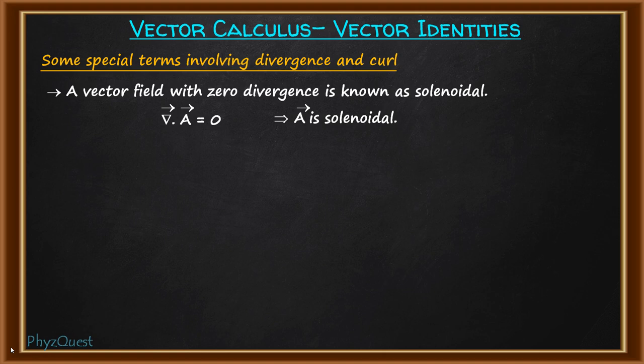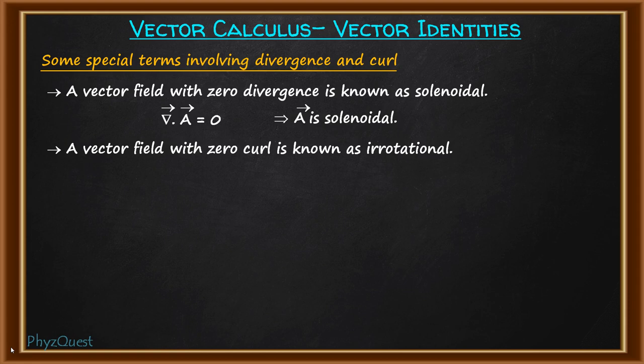Now let's talk about the curl. Curl means rotation. A vector field with 0 curl is known as irrotational. So if A is a vector field and the curl of vector A is 0, this implies vector A is irrotational. Now this is about divergence and curl.